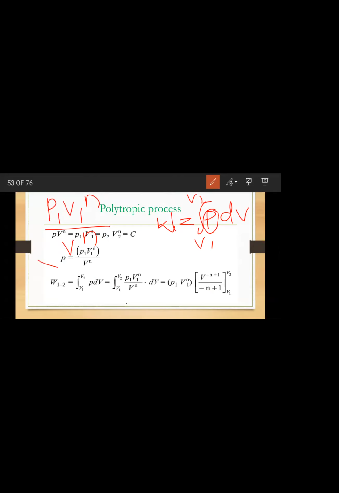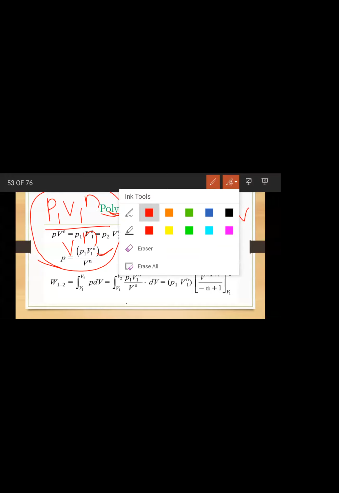This I will substitute in place of P. Where did I get this P1 V1 power n by V power n? Where did I get this equation? Any idea?